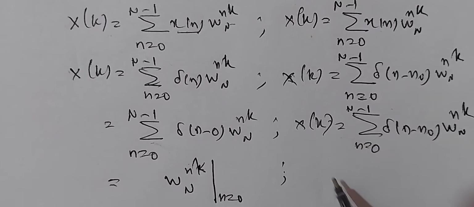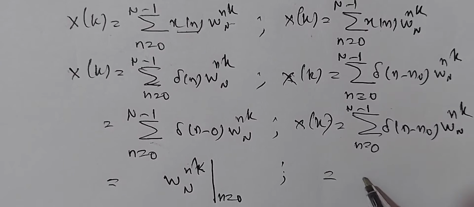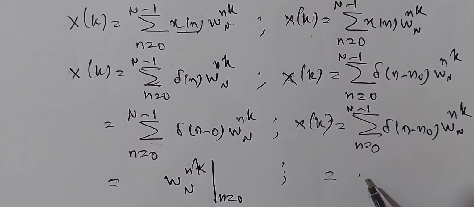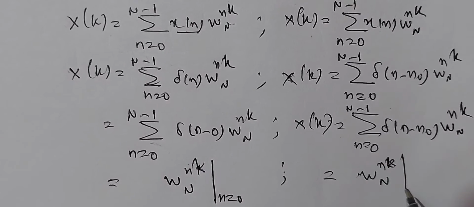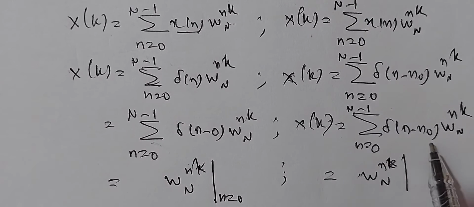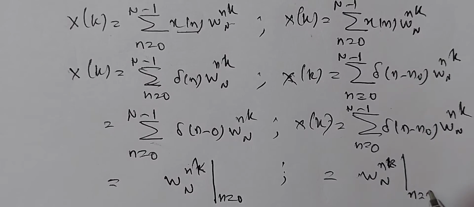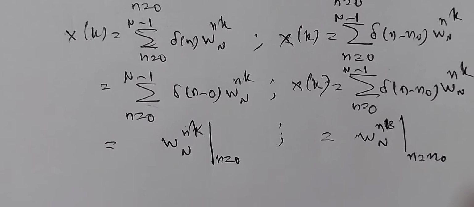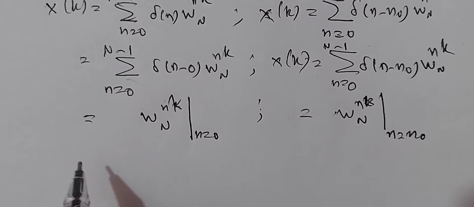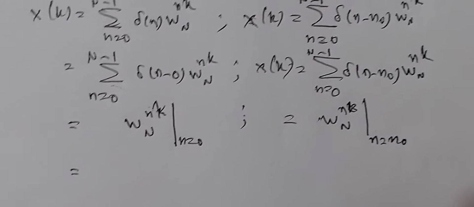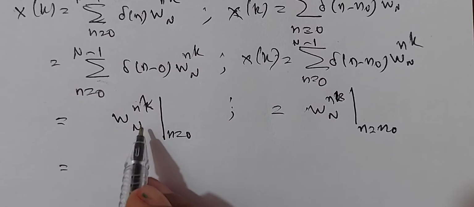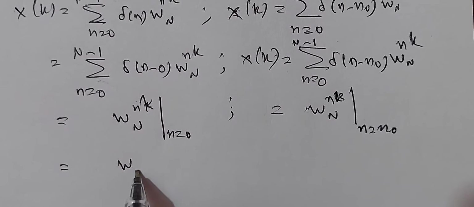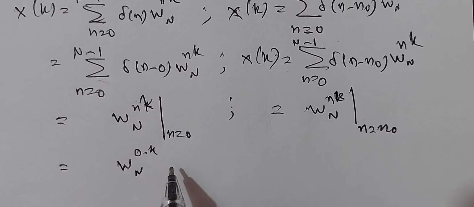And this is equal to, from the shifting property, we can write this as WN^nk, n is equal to k. Here k is n naught. Therefore, this n is equal to n naught, which is equal to, put n equals 0. When n equals 0, this is WN to the power of 0 into k.